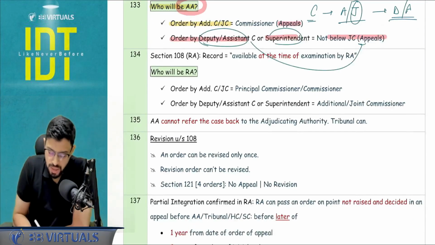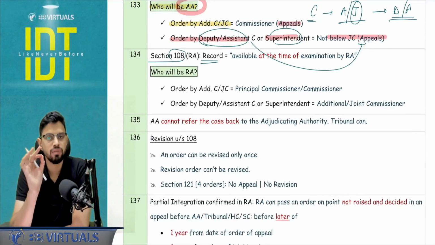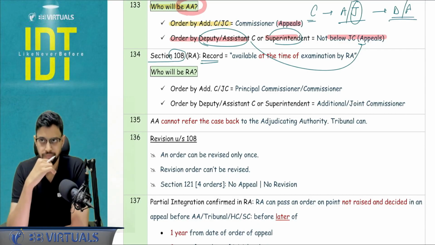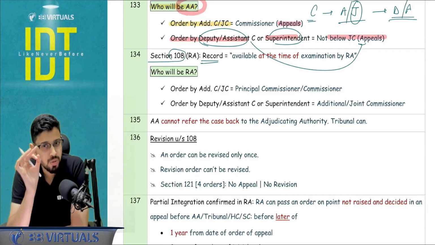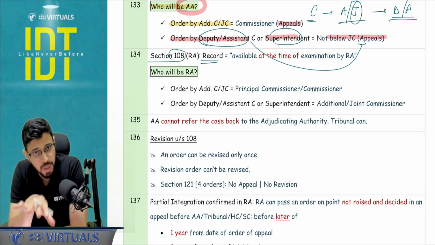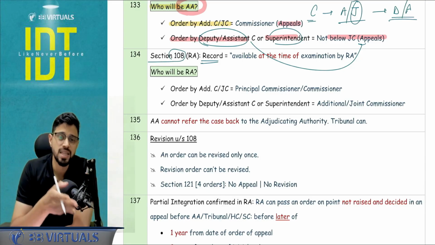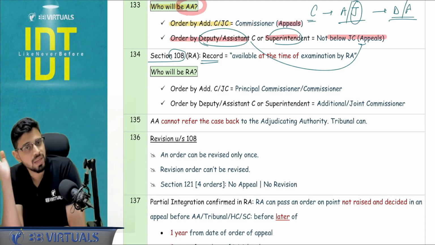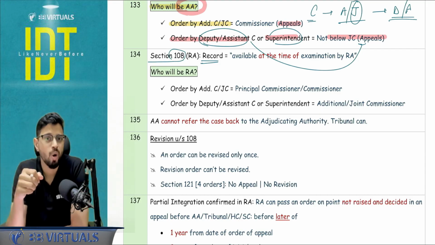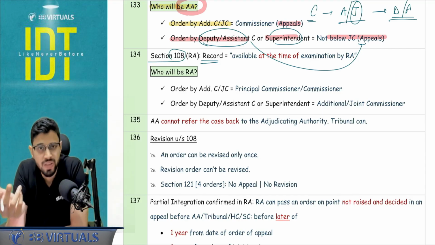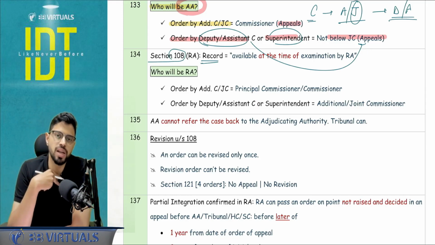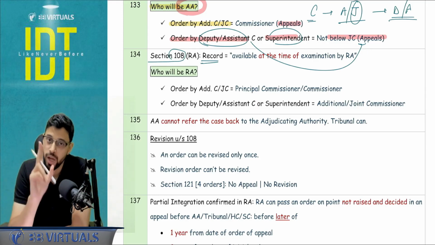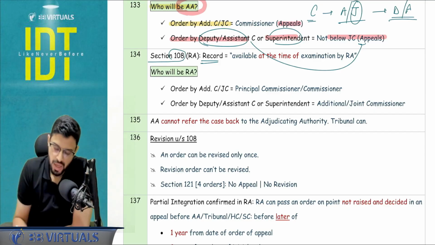Okay. 108, that is the revisionary authority. There is a word used, record. Record means that on the basis of which the revisionary authority is undertaking the revision. So record means whatever is available at the time of examination by RA. The order can be of, let's say, January. The revision is happening in the month of December, and there is some observation of the CAG which was passed in November. So I cannot say that during my original order in January this record was not available. No, record means not when the order was passed, but whatever is available at the time of examination